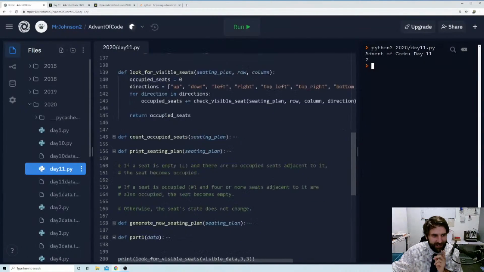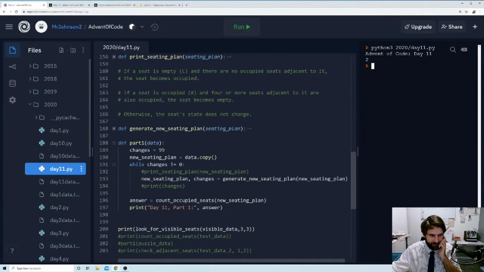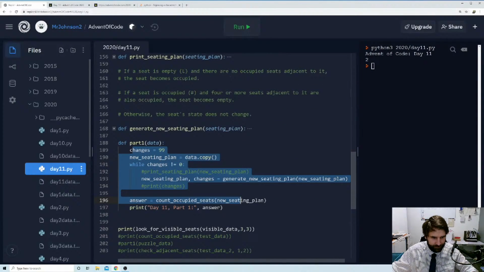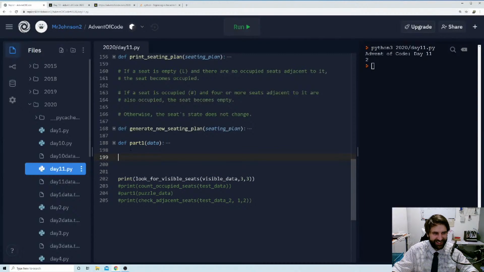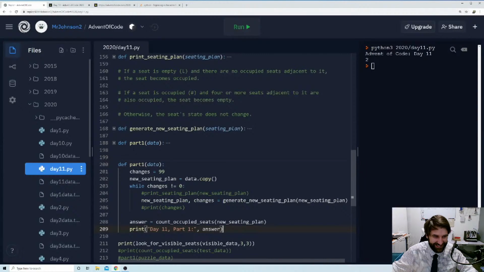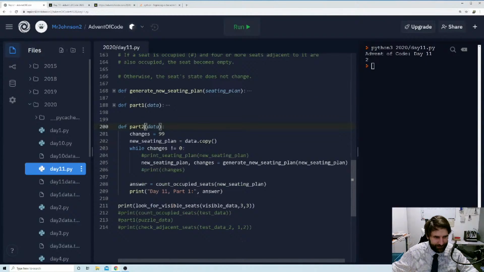So we now need to write a part 3. So we're just going to basically copy this. Oh, the amount of code I've copied and pasted today is embarrassing. But as I say, we just want it to work. That's all I want. So part 2, changes equals 99. While changes does not equal 0, new seating plan changes, generate new seating plan.